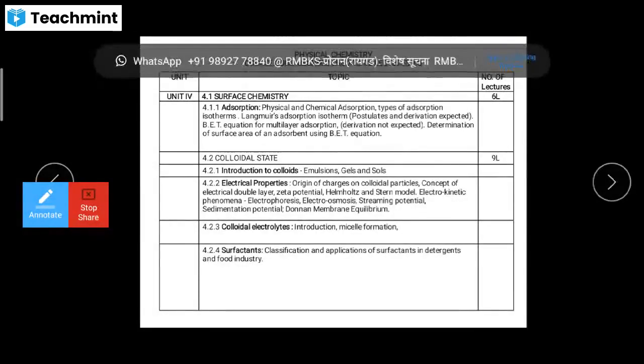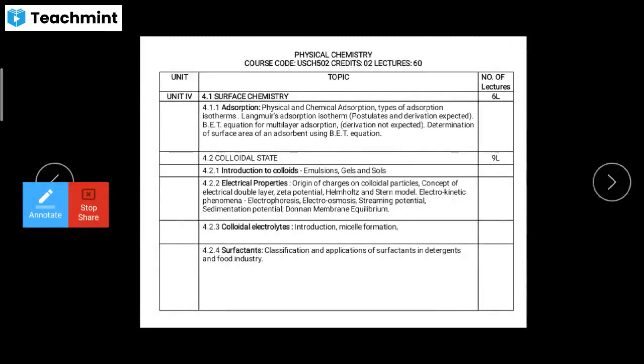We have to talk about the electrical properties of these colloidal particles. The concept of the electrical double layer, zeta potential, and the Helmholtz and Stern models we have to see. Then the electrokinetic phenomena: electrophoresis, electroosmosis, streaming potential, sedimentation potential, and Donnan membrane equilibrium. These are all the electrical properties that we have to study for these colloidal particles.